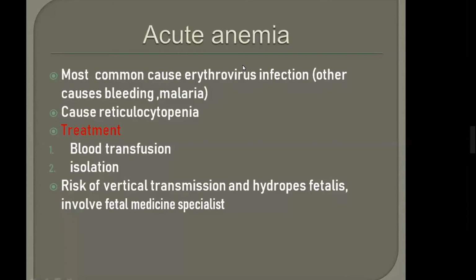So what is the treatment of acute anemia? Blood transfusion, isolation. Why isolation? Because the woman should not infect other women. And blood transfusion is the sole treatment of it.